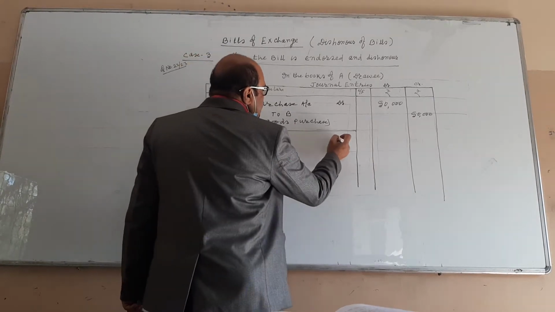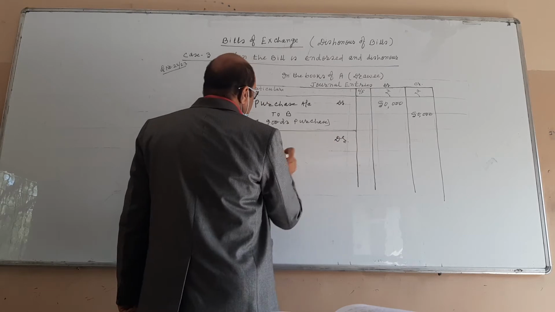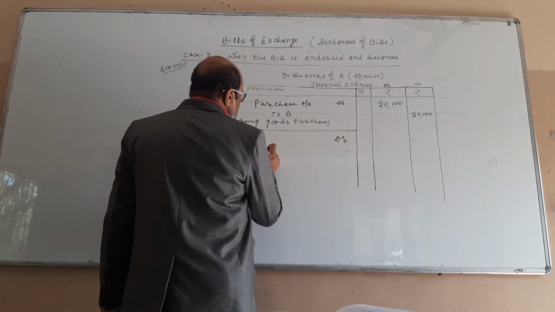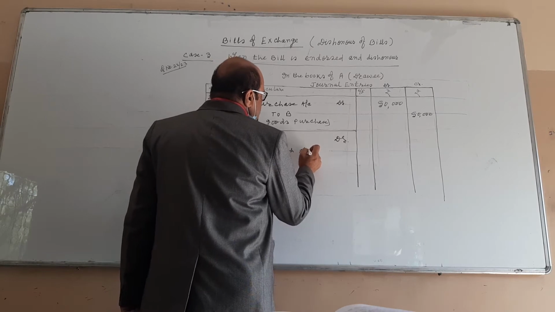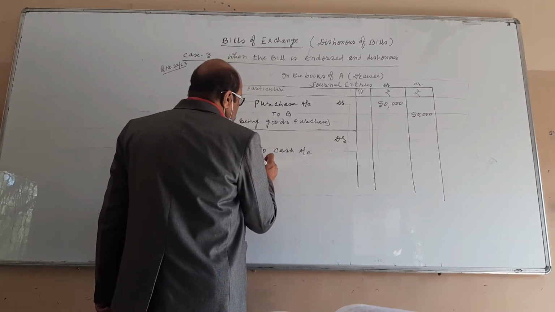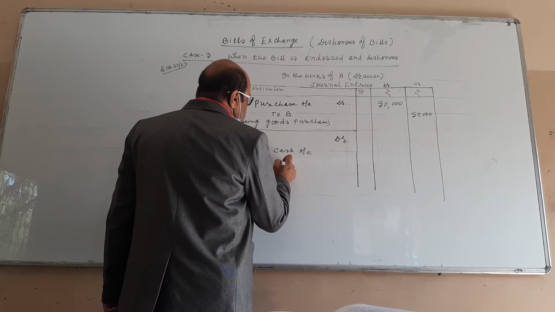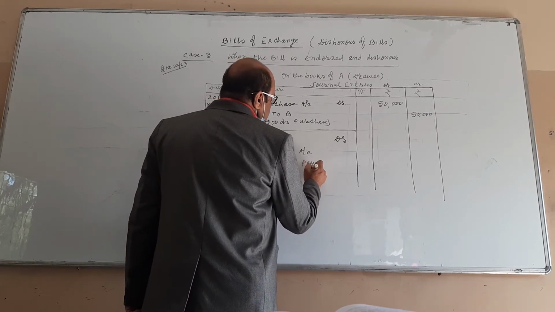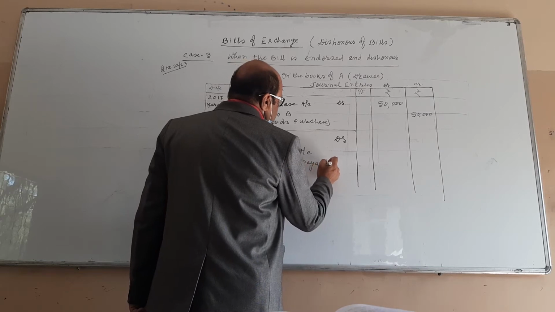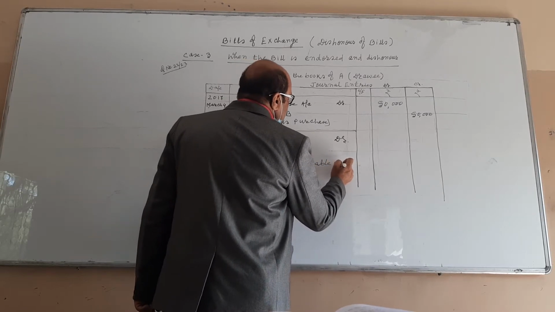So you write here, B debit, to cash account, and to bills payable account.